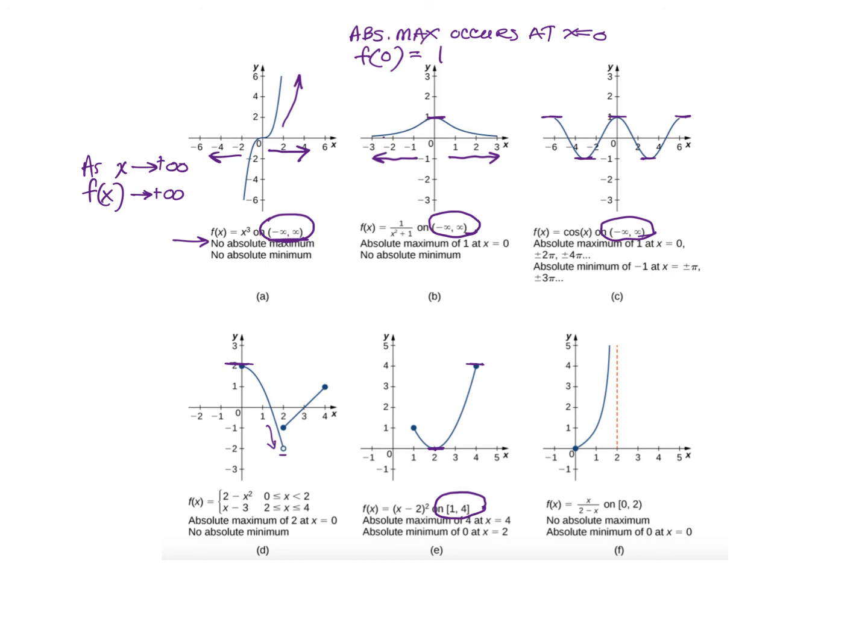And finally, with example F, we have this function. It's defined on this interval here from 0, so it's partially closed. It includes 0, but it doesn't include 2, and that's because as it gets closer to 2, it shoots off to infinity. So in this case, we have no absolute maximum. Why? Well, as it's getting closer and closer to 2, it's shooting off to positive infinity, so those values are getting larger and larger. However, we do have an absolute minimum, and the absolute minimum occurs at x equals 0, and it has a value of 0. So the absolute minimum is 0, and it occurs at x equals 0.